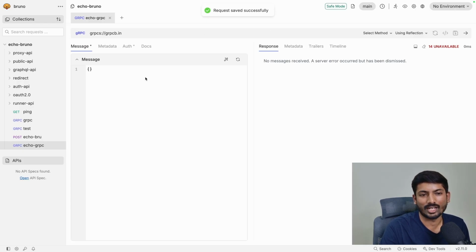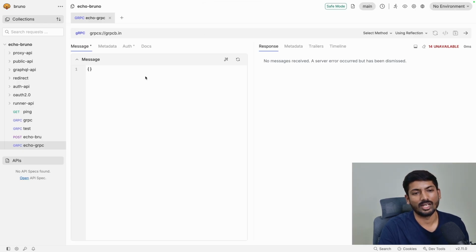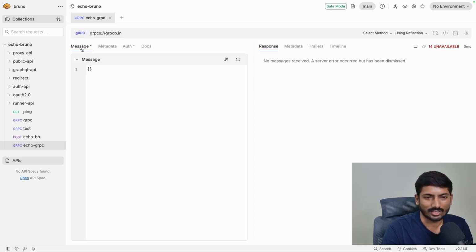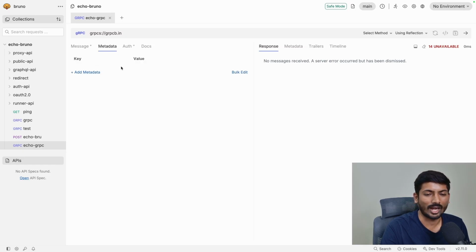So this is a gRPC request. The interface looks like this, and just to give a quick introduction about gRPC: this is a request component. This is a message section, where you send all the request data or payload of gRPC. This is the metadata you add here. You can consider metadata as header values. Say this is authentication you can perform, you can document this.